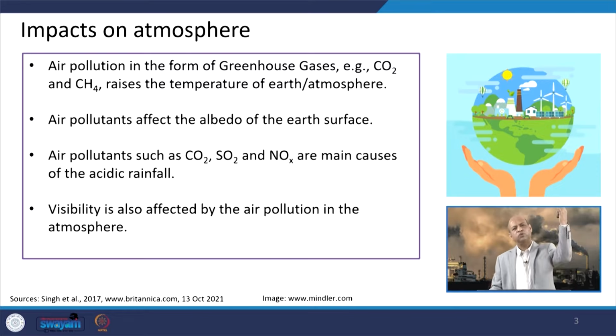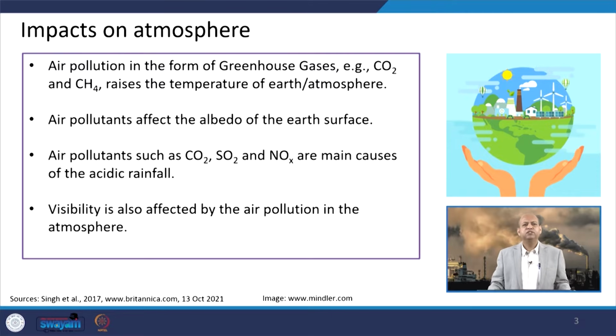As you know, the short wave radiation comes to the earth's surface and it is absorbed by the earth, and then the earth radiates back long wave radiation or infrared radiation. So, if these greenhouse gases are there, they capture it, and because of capturing, the temperature of the atmosphere and of the entire earth surface rises.